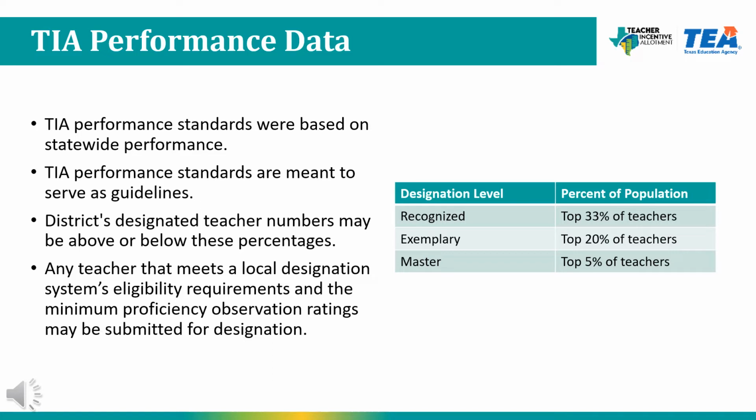Also, districts' designated teacher numbers do not need to align to these percentages. Districts may have percentages above and below these marks. Any teacher that meets a local designation system's eligibility requirements and the minimum proficiency observation ratings may be submitted for a designation.